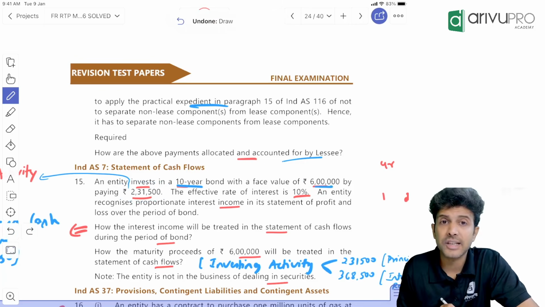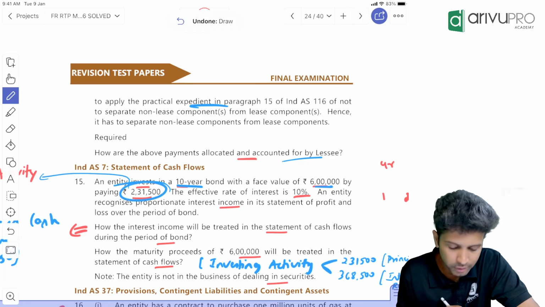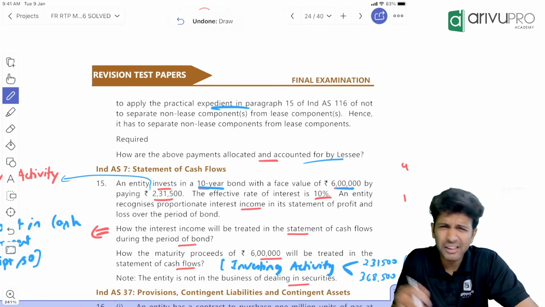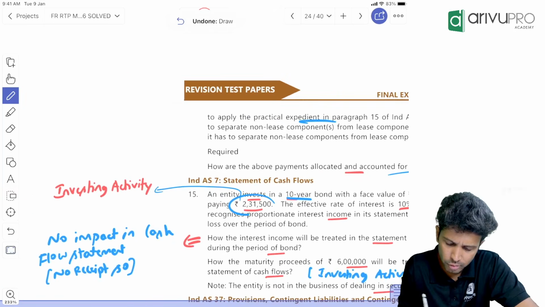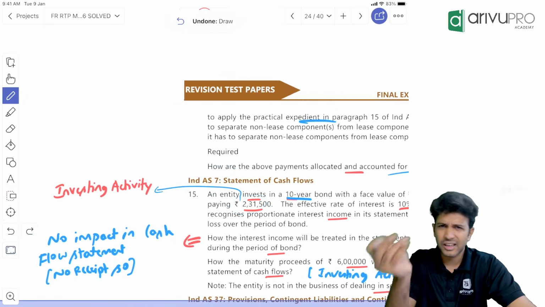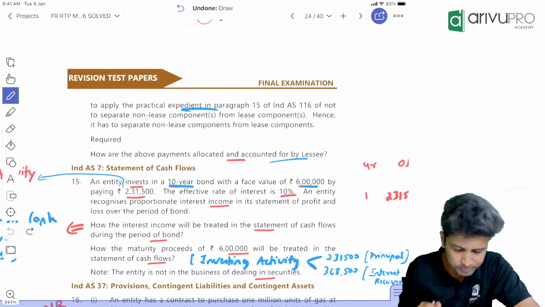Face value is 6 lakh, but did we buy it for 6 lakh? No, we bought it for 2,31,500. So it's an investment. So it's a cash flow statement. So obviously it's an investing activity. This 2,31,500 is an investing. Under investing activity, you will show it as negative.